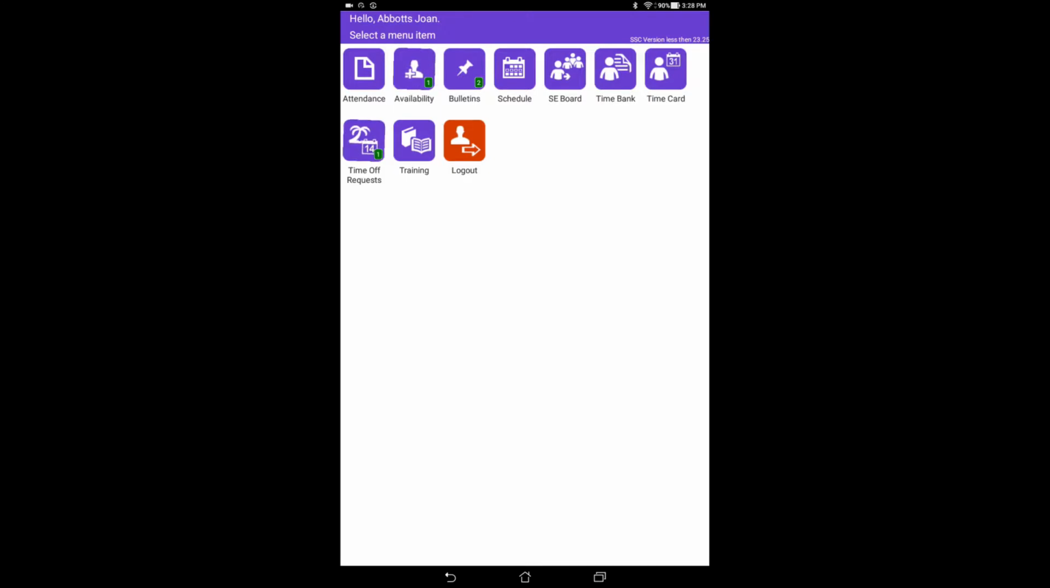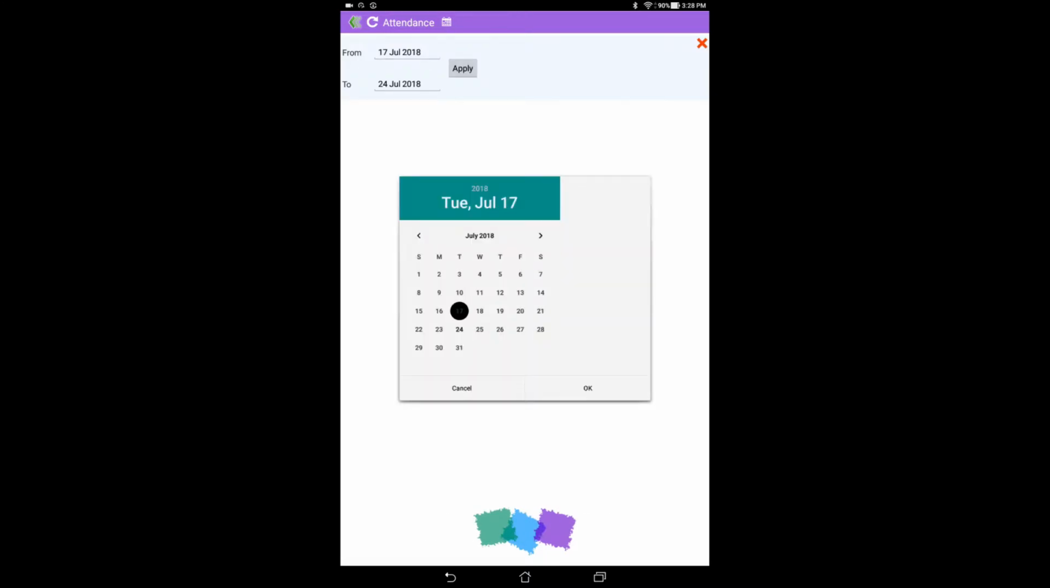Now, let's take a look at each item on this page. Please keep in mind that not every facility will use every function mentioned in this video. First, let's look at the attendance menu. This menu will show you any time attendance codes such as sick, vacation, and LOA have been used in SSC. If information appears to be missing, simply select the time frame you wish to examine using the calendar item at the top of the screen.